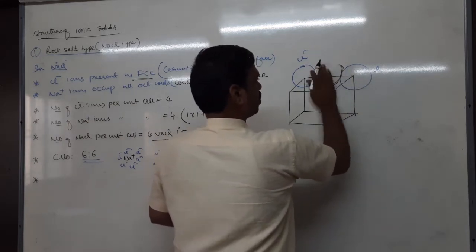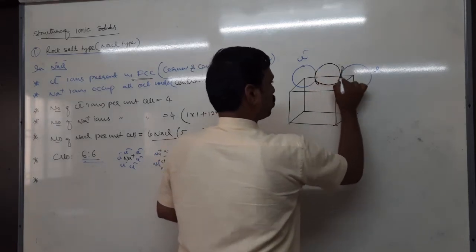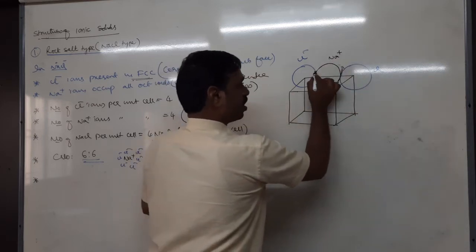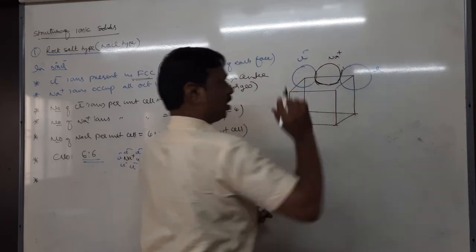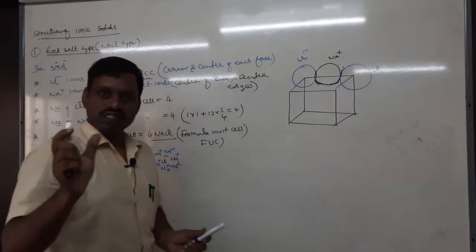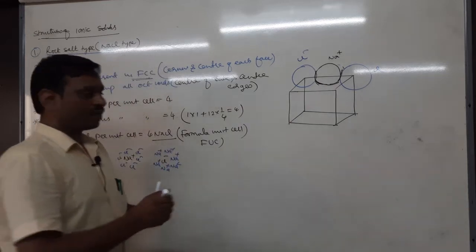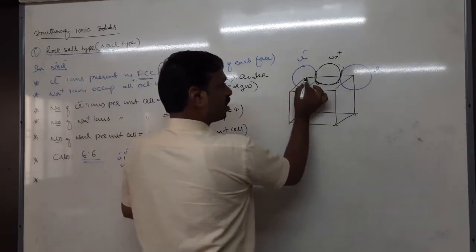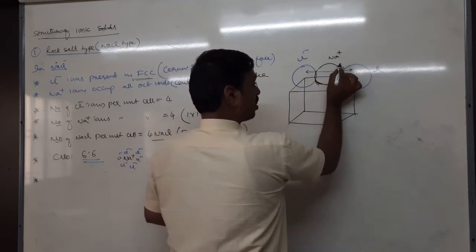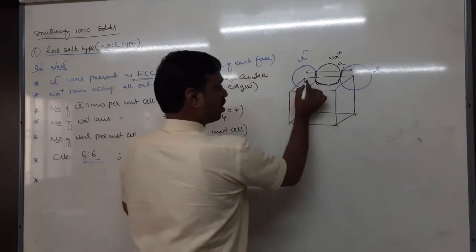This particle is a cation which touches the two adjacent particles. I want only this part. Now I want the interionic distance, that is the closest distance between cation and anion. We know that this is the radius, right? Edge length, A. So here to here, can I take r-?